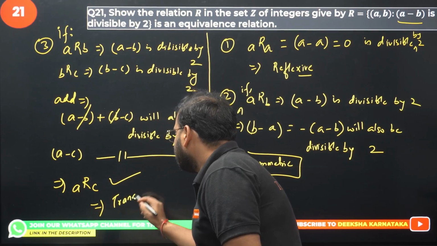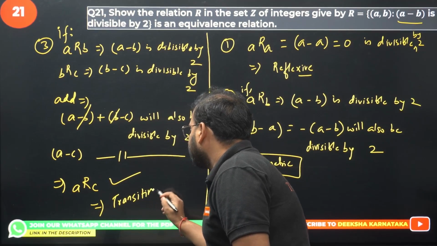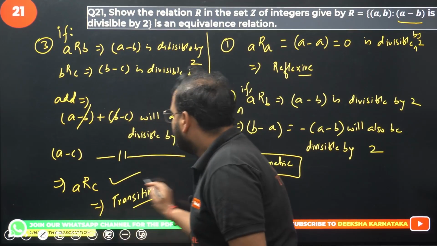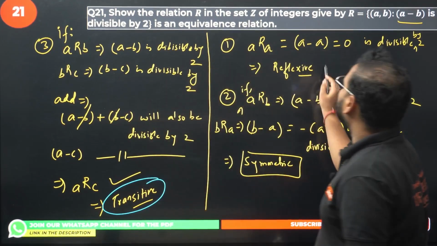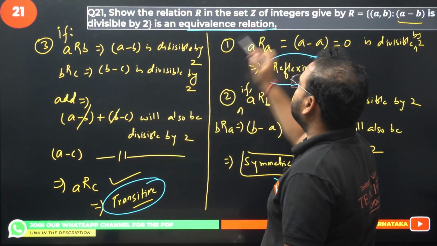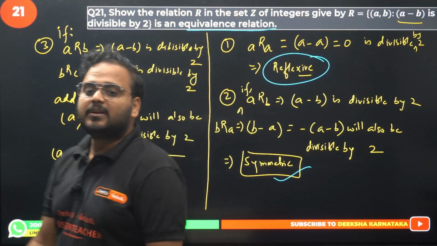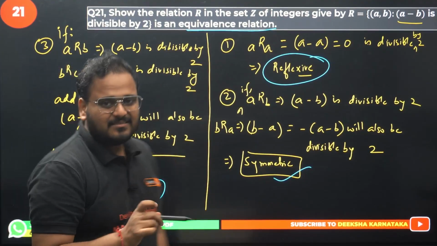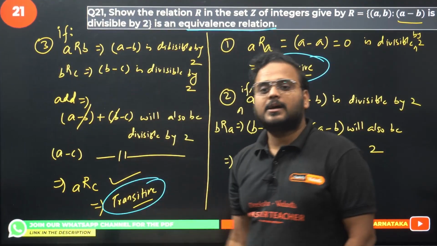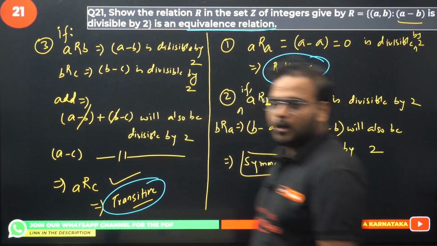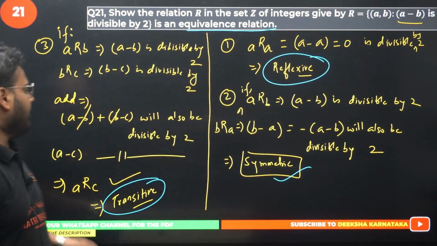So far we have got transitive, we have got reflexive, and we have got symmetric. It means it's going to be an equivalence relation. Please check. Lengthy, yes, we have to write some statements, but it is an easy question. 21 is over, guys. Question number 21, done. 22.